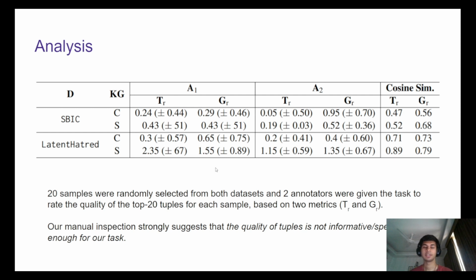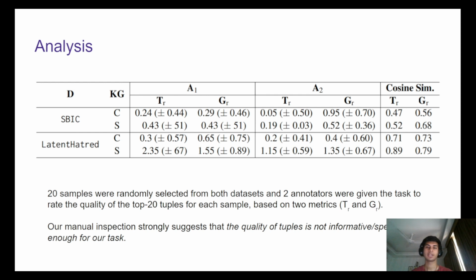Here TR is a more domain-specific metric. So we are trying to answer if these tuples would be useful in the sense that we are solving this task of generating stereotypical implications. However, GR is contrary to TR.